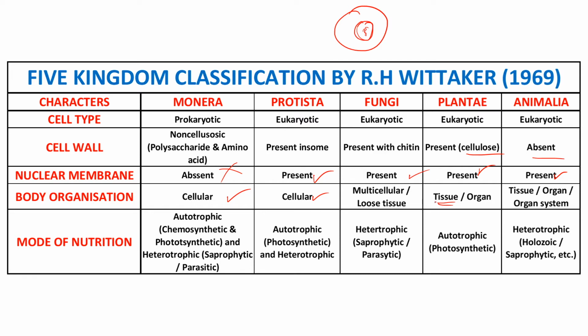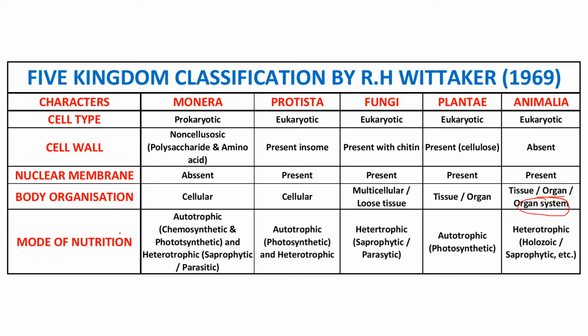Again the tissue forms into organ. Next, in Animalia also the same thing: tissue, organ, system and so on. For example, the heart is made up of heart cells, or cardiac tissue, cardiac cells. These cardiac cells will form into an organ, that is nothing but the heart, it is an organ. Again these organs, heart, liver, kidney and so on, all come under the organ system. These organ systems make up the organism.